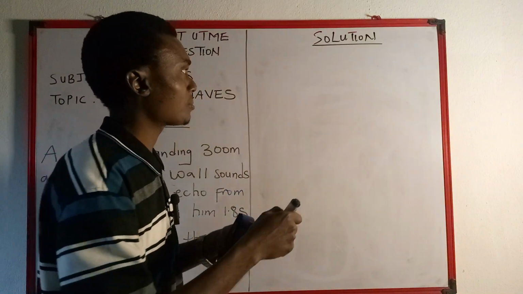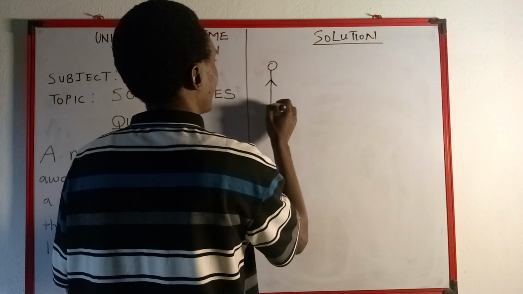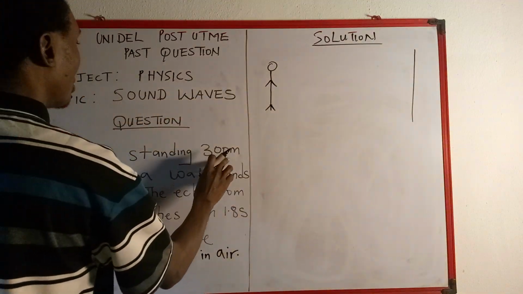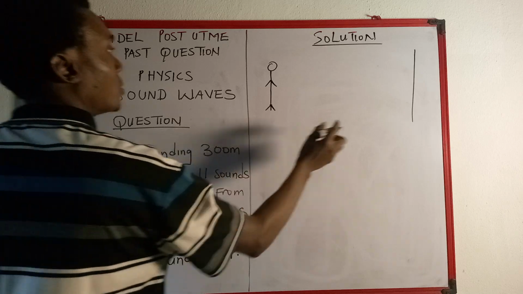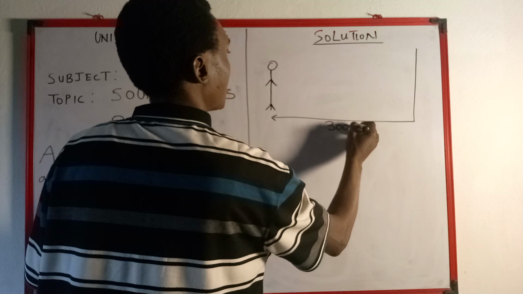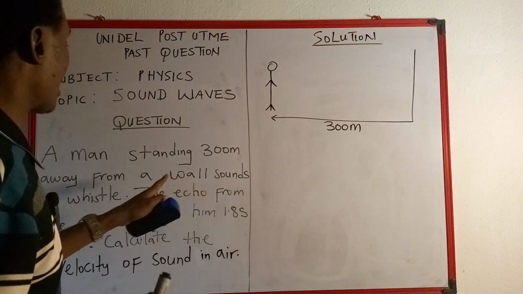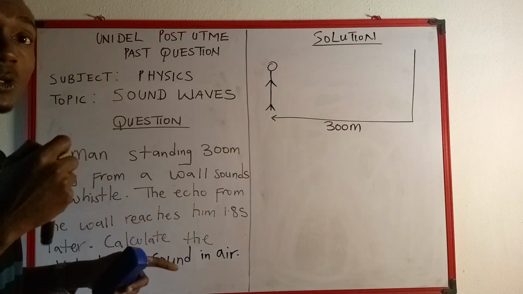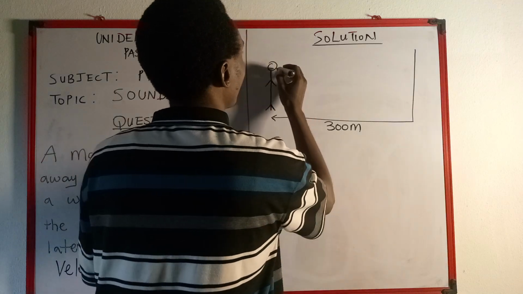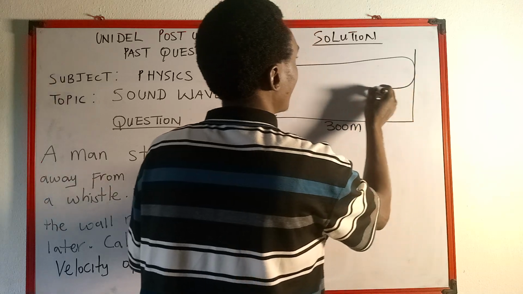Echo is more like this. This is a person that is standing and he's talking. This is a wall. Now it says a man standing 300 meters away from a wall. So this is the man's distance, 300 meters. From a wall. So the man is using a whistle. He blows the whistle, and the sound goes and returns back again to the man.